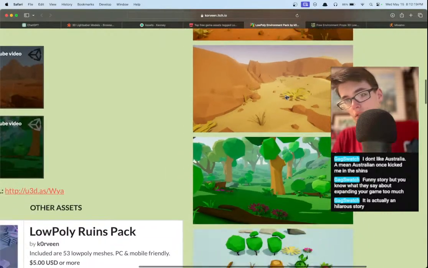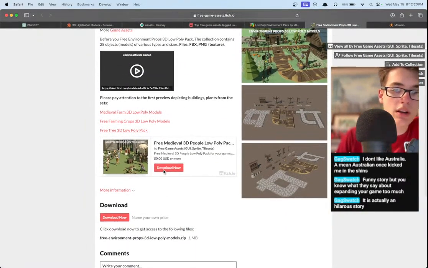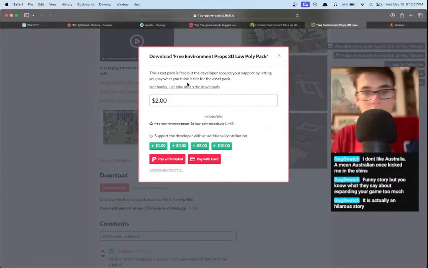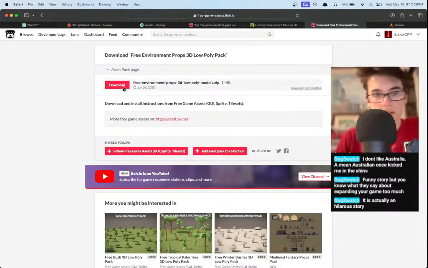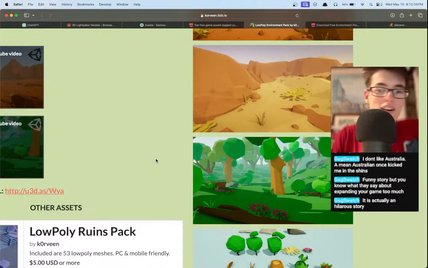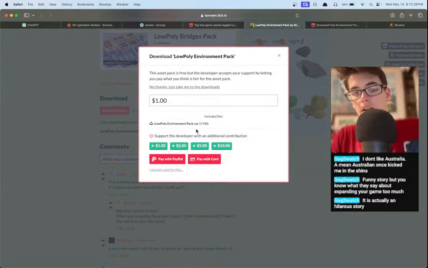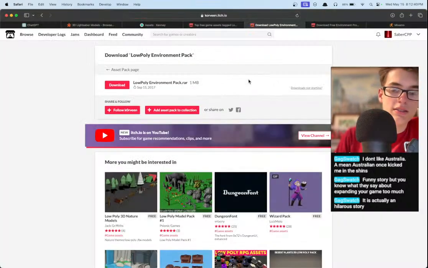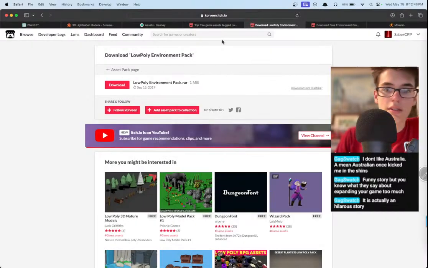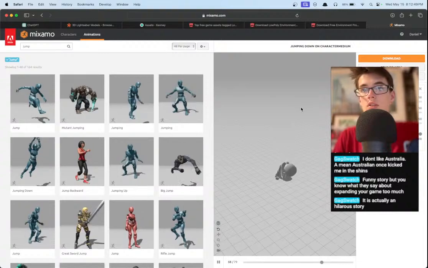We have the desert environment. I do think we're going to need more, but we can get there in a minute. So with itch.io, you can donate, which I definitely recommend if you have money. But for me, I'm just going to download it, and we'll download this one as well, and then we'll import them into Godot and see what we can see. Excellent. So we've got 2 asset packs so far, plus our main character, which is right here.